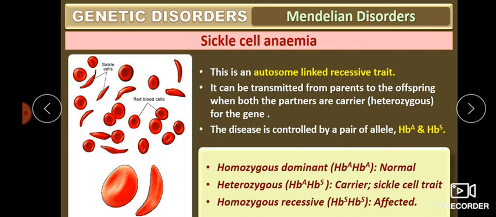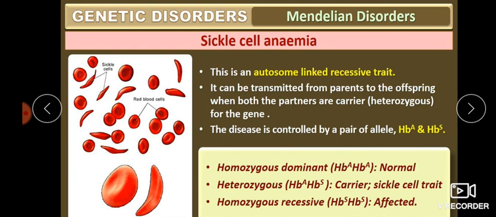So when it is homozygous dominant, it will be normal, when heterozygous, it will be a carrier, and when recessive, it will be an affected person. Now you know the structure of RBC. It is a biconcave disc-shaped structure which helps it pass easily through the blood vessels without any obstruction.